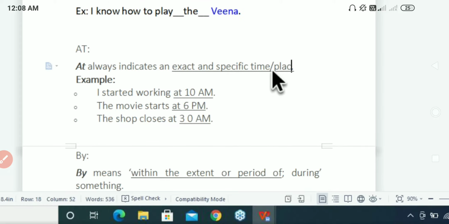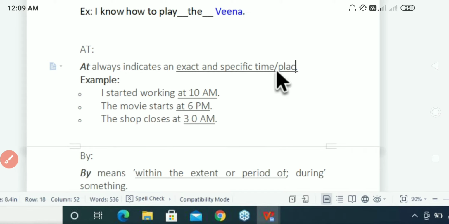So now coming to the at. When we will be using at, it always indicates an exact and specific time or place. So when we know exact time and exact place name, then we should be going with at. Examples: I started working at 10 a.m., this is the exact time. The movie starts at 6 p.m., that's the exact time. The shop closes at 3 a.m., that's the exact time, so that's why I should go with at. So in all these cases I'm going with at here.